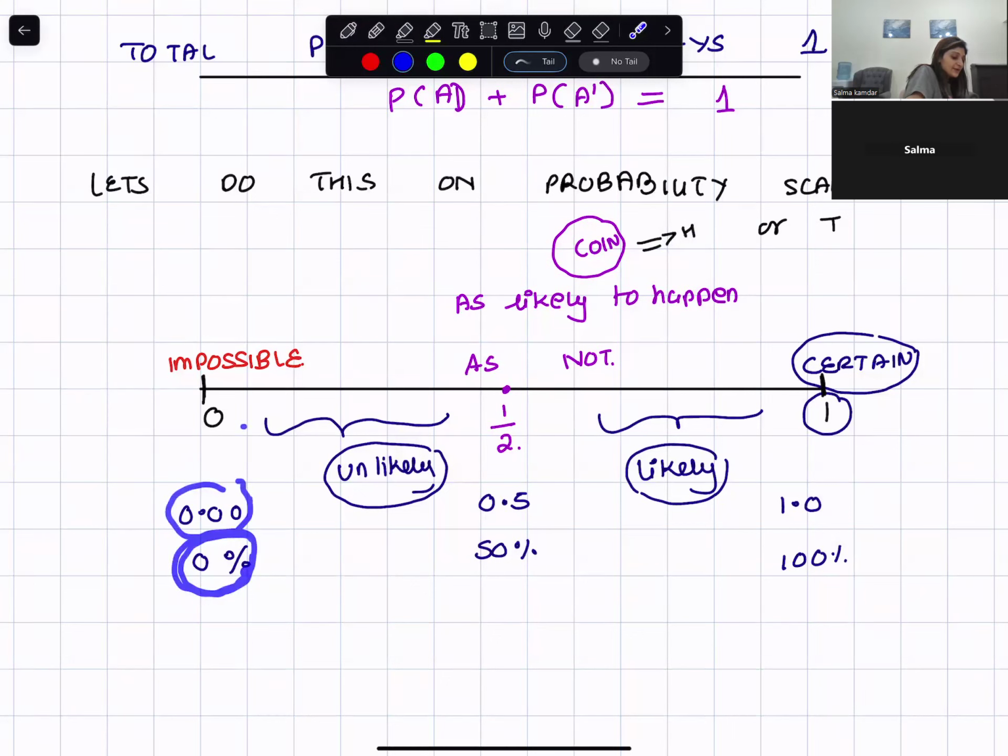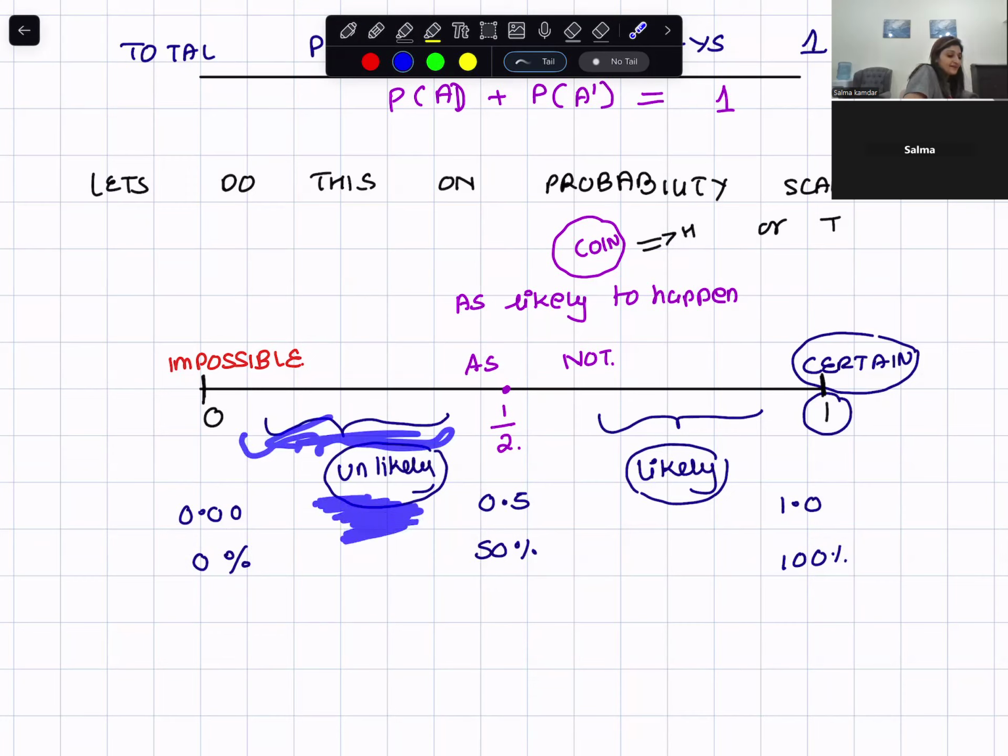0 is 0%, 1 is 100%. Half means 0.5 or 50%. Any other event, if the probability comes between 0 and half, on this side, then the probability of it happening is unlikely. And if it's over here, then the probability of it happening is likely. We will take examples down.